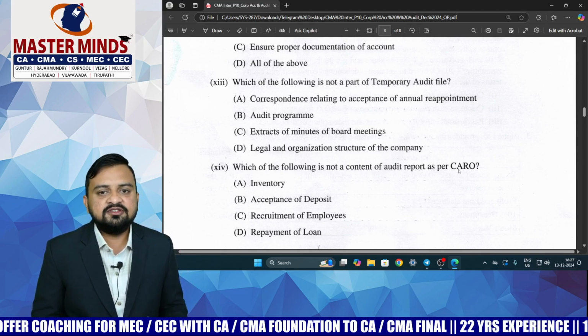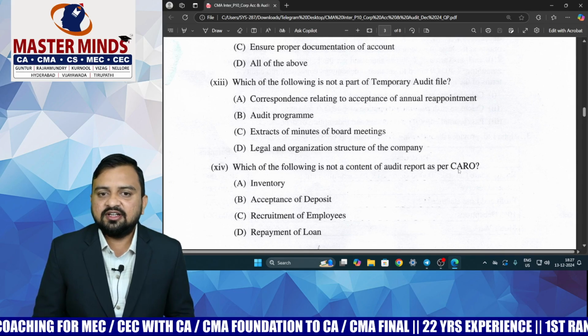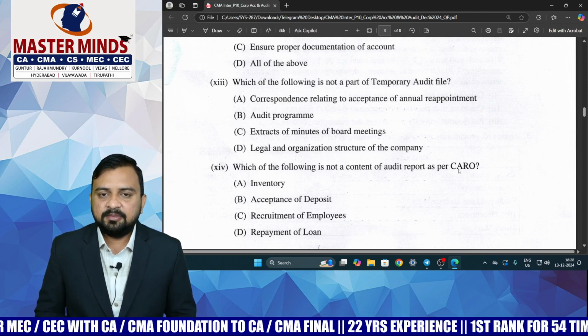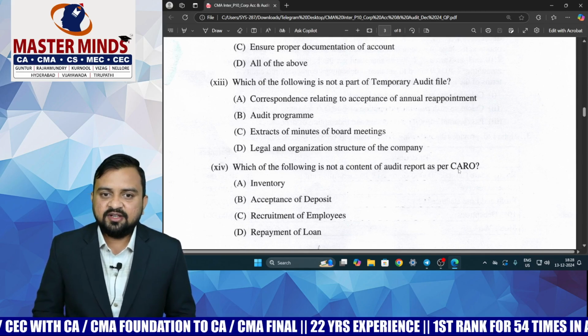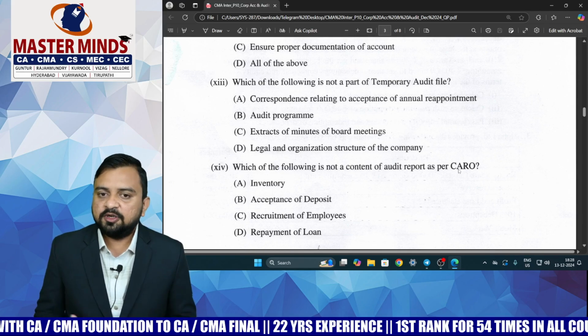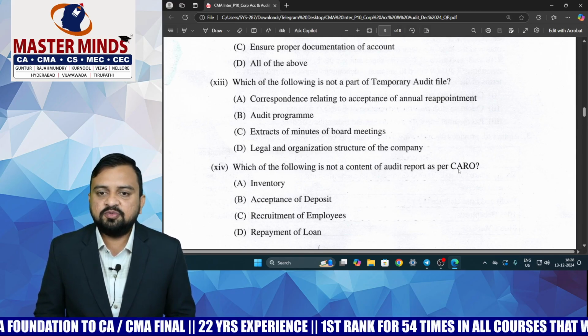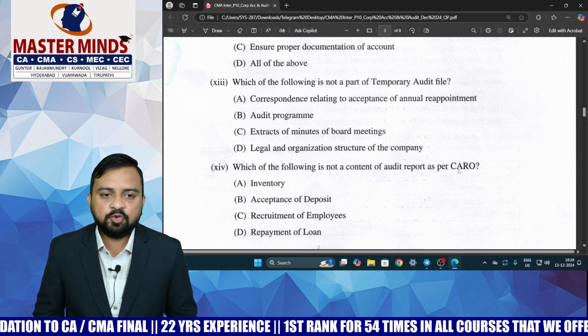Permanent audit file means the things which don't change regularly. Temporary audit file, normally that year's related data is stored in the temporary audit file. So correspondence relating to acceptance of annual reappointment, yes, this goes into the temporary audit file. Audit program, yes, every year we have to make changes and have a separate audit program.